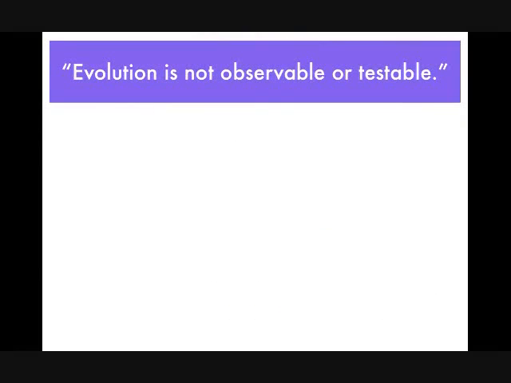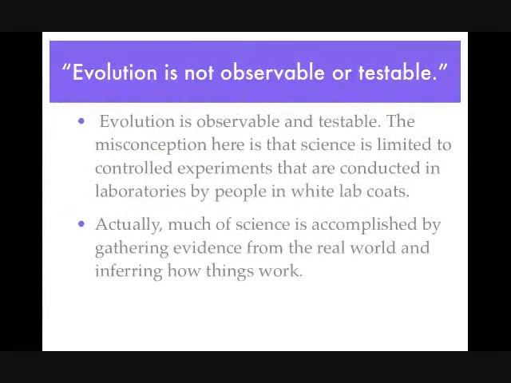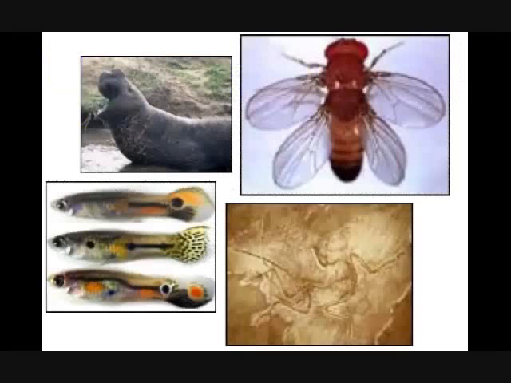Evolution is not observable or testable? Evolution is observable and testable. The misconception here is that science is limited to controlled experiments that are conducted in laboratories by people in white lab coats. Actually, much of science is accomplished by gathering evidence from the real world and inferring how things work.